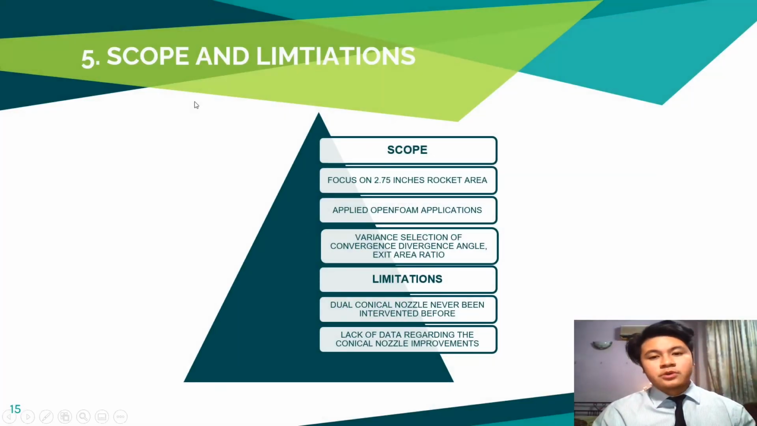The scope of this project will cover the whole analysis involving the 2.75 inch rocket. The exit area ratio and the divergence angle will be the variables in the study for the intervention of the dual conical nozzle by using OpenFOAM analysis. It will involve other variables such as temperature and also pressure.